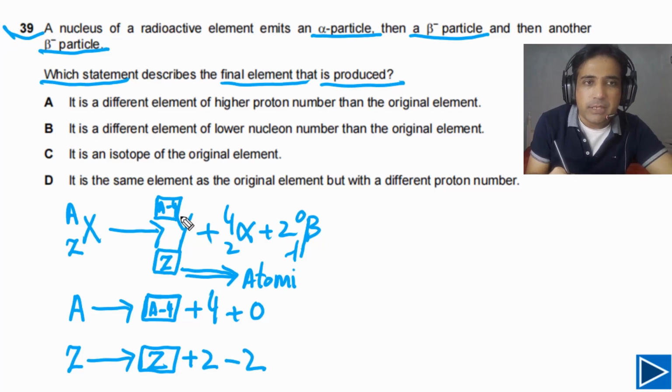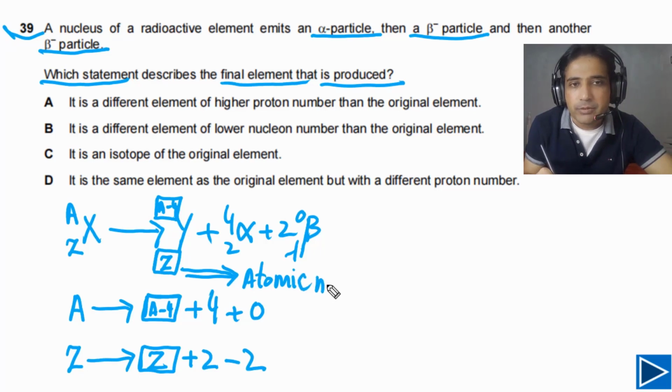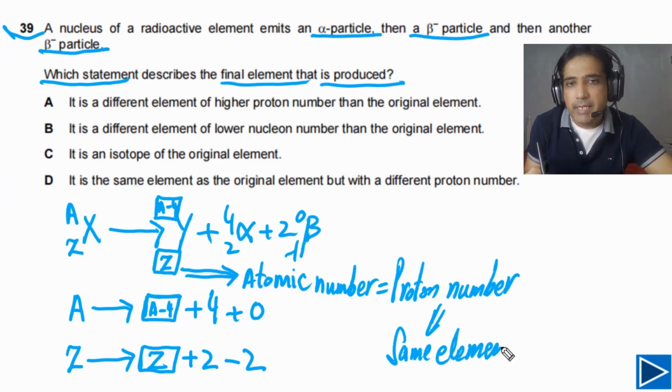So it means X and Y nuclei belong to the same element. Atomic number is the same, it means same element. Atomic number is also equal to proton number. So as proton number is not changing, these two nuclei belong to the same element.